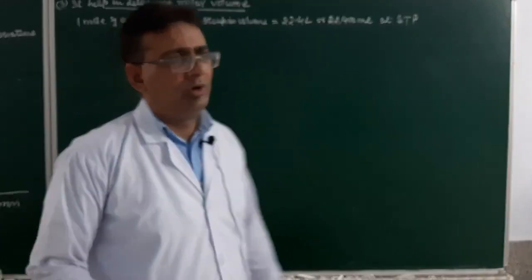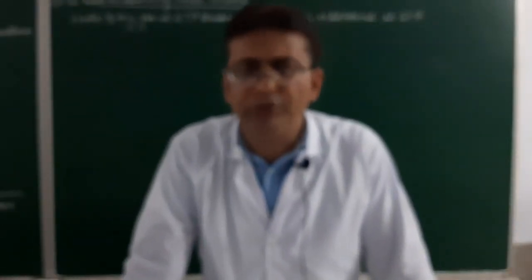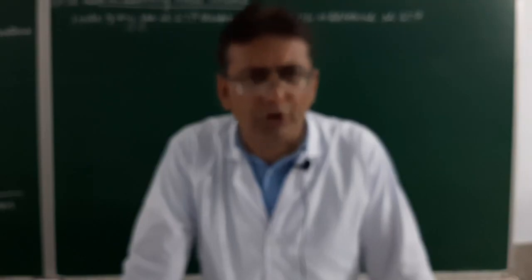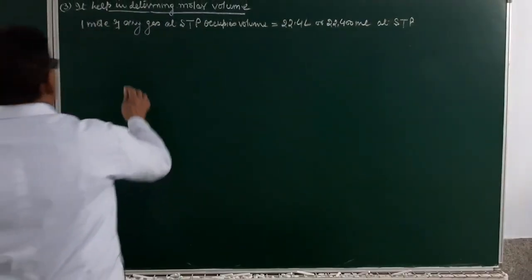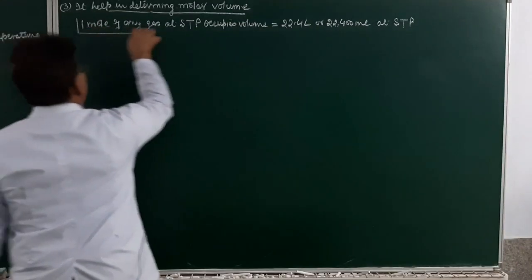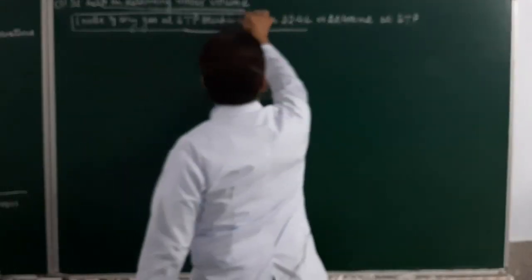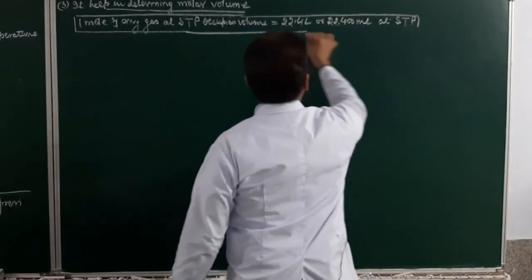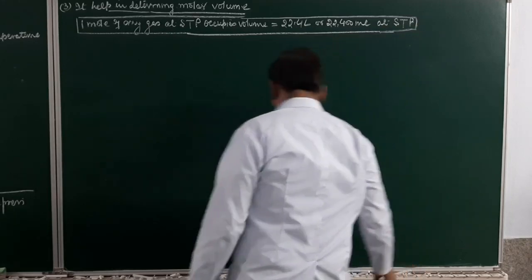Experimentally, we know that the density of hydrogen gas is 0.00009 gram per ml. This is an experimental observation of hydrogen gas. How do we know this? So we will try to obtain the relationship that 1 mole of a gas at standard temperature and pressure occupies a volume, and this volume will be equal to 22.4 liter at standard temperature and pressure. Remember,